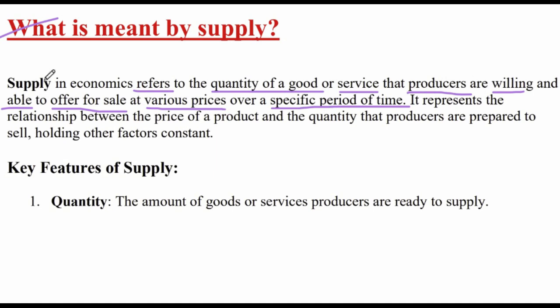So this is what is supply. So the key words here are time, a specific period of time, various price levels, offer for sale, willingness and the ability to manufacture or produce by the producers, and how much quantity of goods or services they can produce.